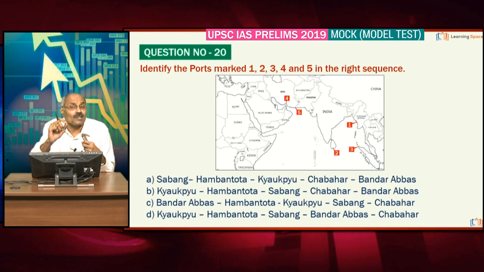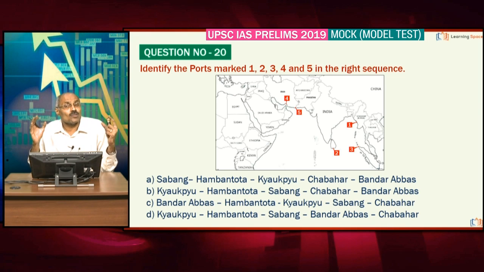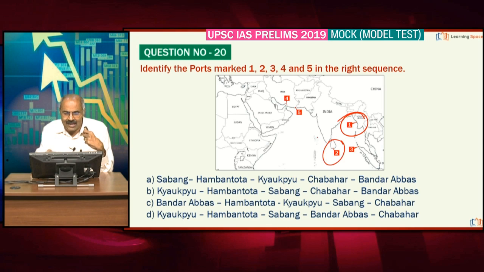Identify the ports marked 1, 2, 3, 4, 5. These are in the news. Students should have clarity about these. First port, this is Kyaukpyu in Myanmar. This is being developed by China. Right, 2 is Hambantota in Sri Lanka, and this is in the news because China got a 99-year lease from Sri Lanka.